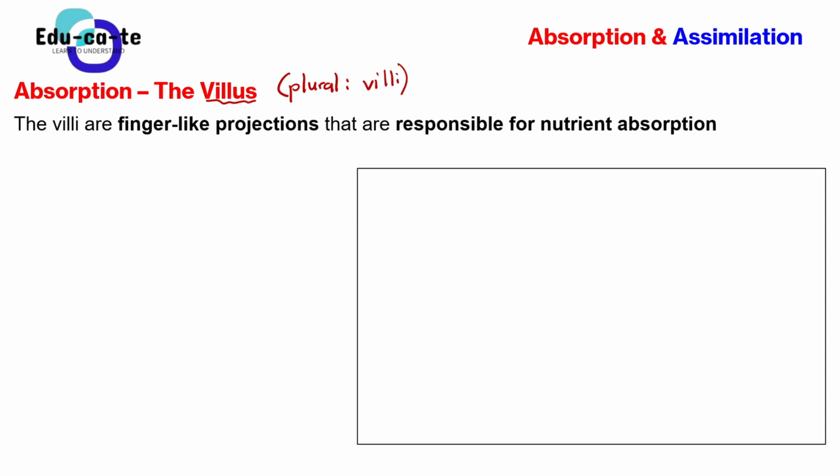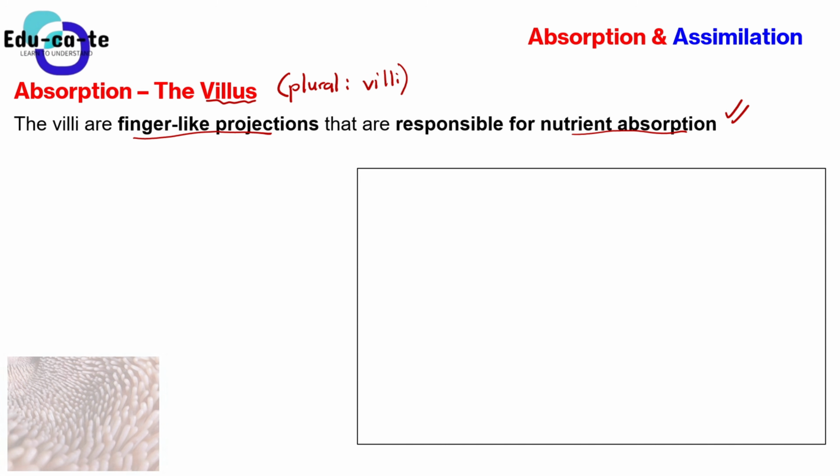Okay, so basically the villi or the villus, these are finger-like projections that are responsible for nutrient absorption. So for your body to be able to absorb the nutrients, the villus is the one that is responsible for absorbing those nutrients. Okay, they look like fingers. That's why they say they are finger-like projections. That's it, they are fingers. In reality, they look like this.